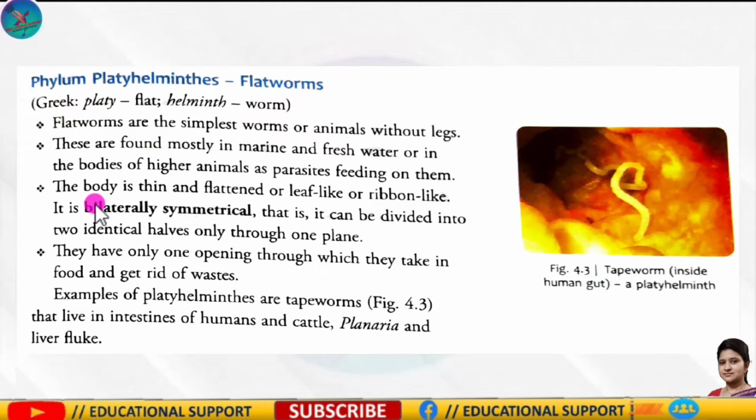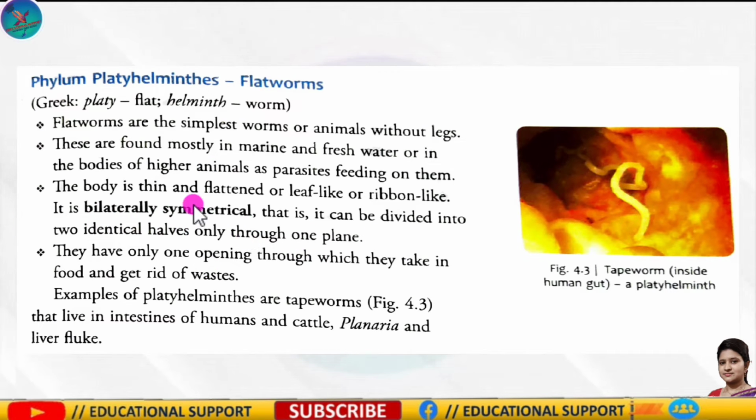Okay. So the body is thin and flattened, of leaf-like or ribbon-like structure, and it is bilaterally symmetrical. What do you mean by bilaterally symmetrical? You have to remember what this term indicates. This term indicates that it can be divided into two identical halves only through one plane. You have to remember, from up to here. Okay. So this is the meaning of bilaterally symmetrical.